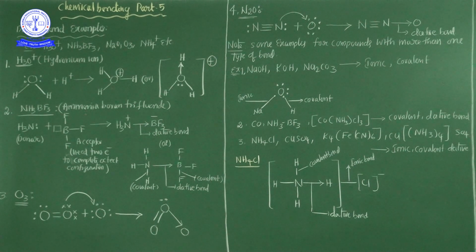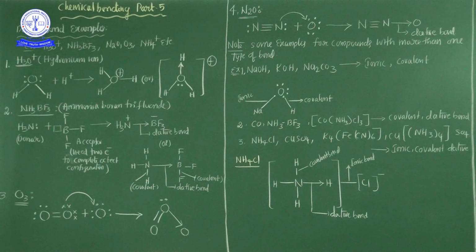That's why, my dear students, whenever two atoms are involved in a dative bond or coordinate covalent bond, one atom compulsorily donates the lone pair of electrons. That atom already satisfies the octet rule, along with the extra lone pair of electrons, so it donates them to the second atom.